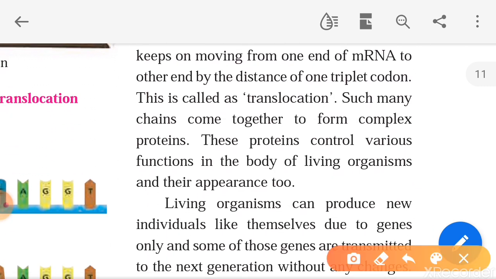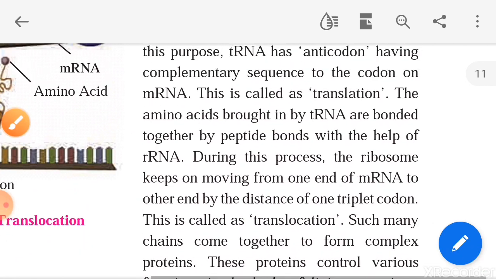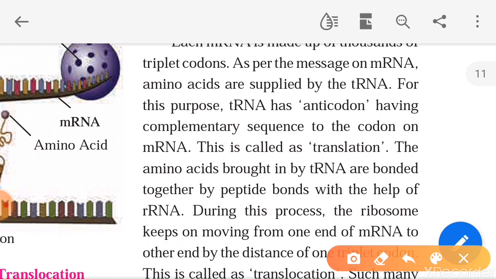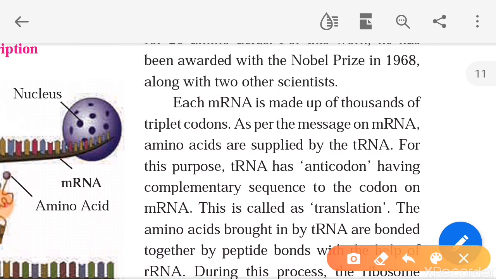So this is called translocation. This is called what? Translocation. So what is translation? We have studied already. We see this. Each mRNA is made up of thousands of triplet codons. As per the message on mRNA, amino acids are supplied by tRNA. For this purpose, tRNA has an anticodon having a complementary sequence to the codon in mRNA. This is called translation. So this is a very important thing.